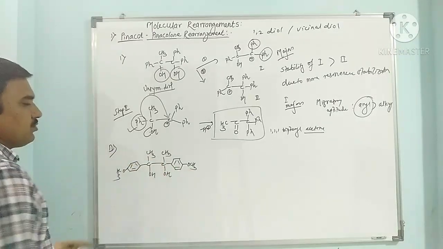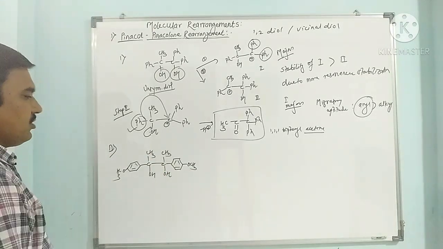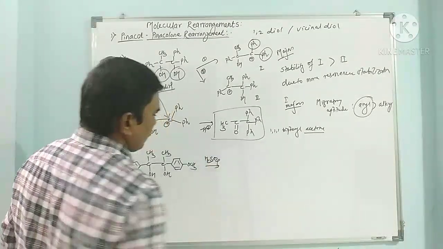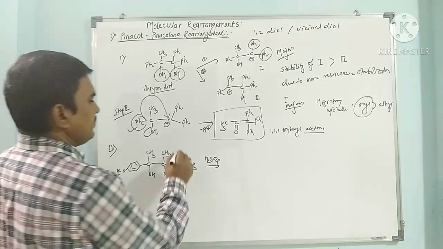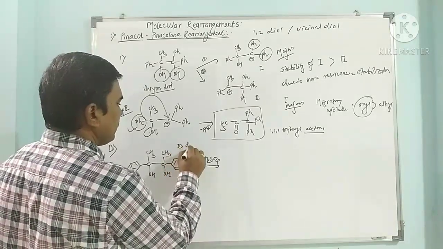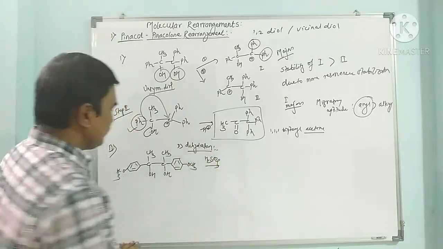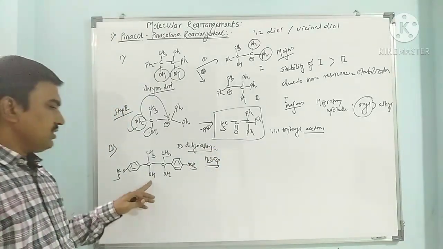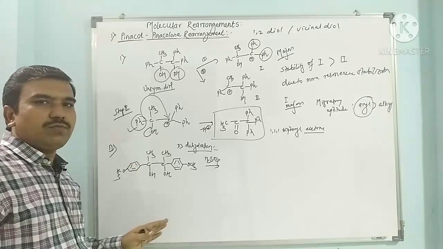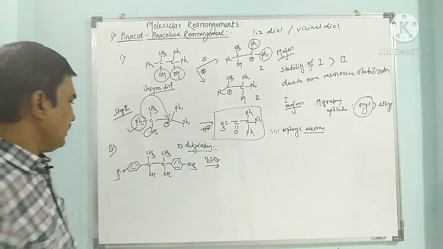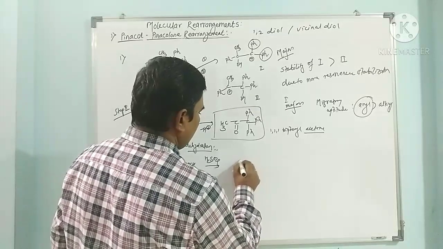So these are the aryl groups and these are the two methyls. Now when it is first treated with sulfuric acid, it undergoes protonation and dehydration. So in step 1, dehydration. After dehydration, either this OH or this OH can be lost because it is symmetrical. So any OH can be protonated and dehydrated.